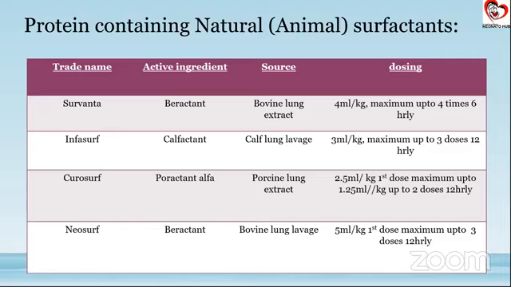All these surfactants individually have been given the quantity per kg to be given depending on the level of phospholipid inside it. Roughly, we need 100 mg per kg phospholipid to go in each dose of surfactant that we are administering. So Survanta gives 100 mg in this 4 ml and Neosurf gives around 100 to 110 in the 5 ml per kg.